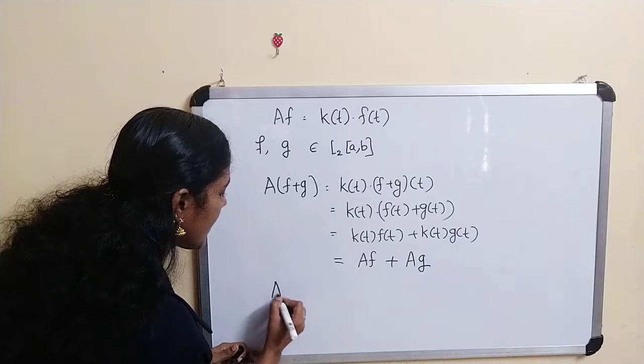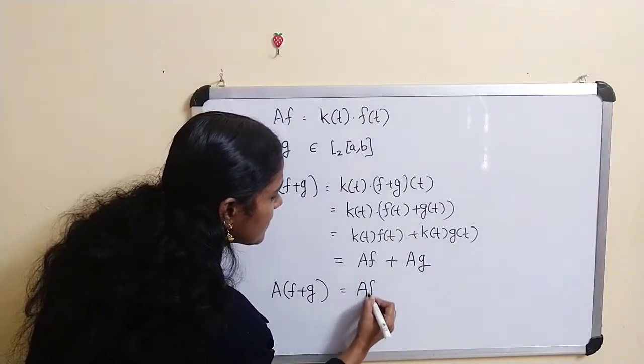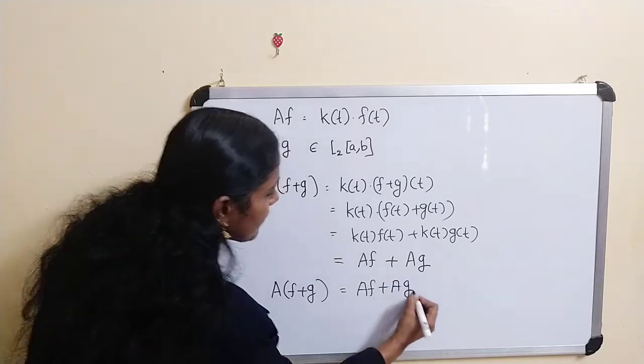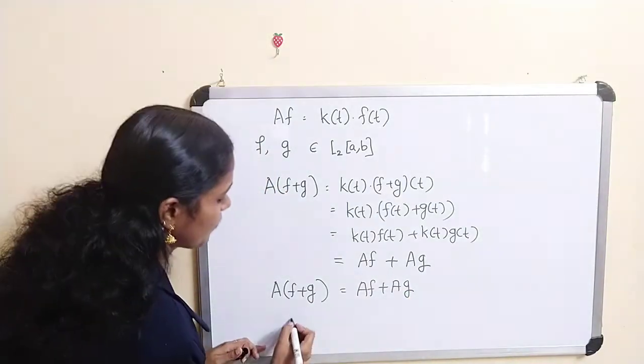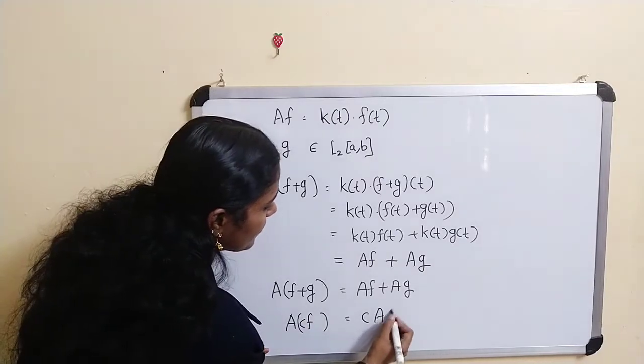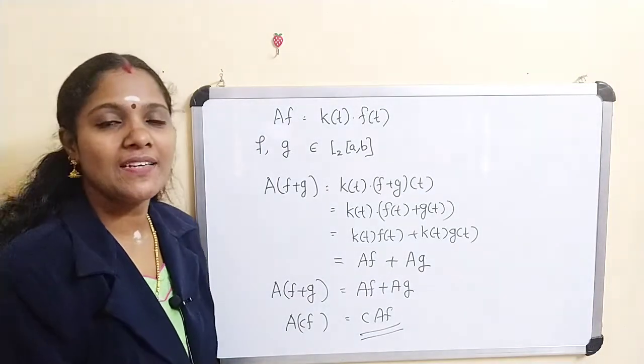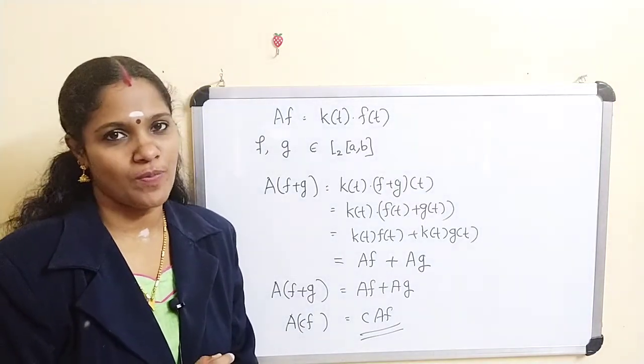Therefore, A(f+g) is the same as Af + Ag. Similarly, you can prove A(cf) = cAf. You try to prove this. This implies A is a linear operator.